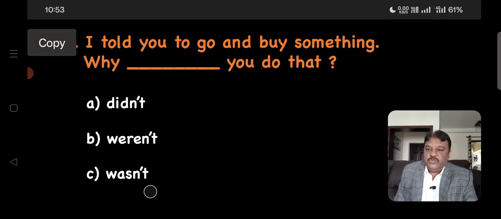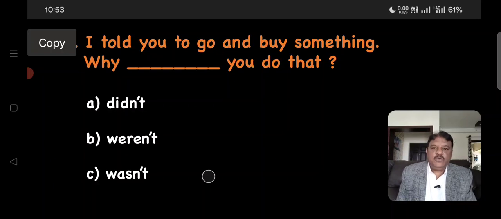Now, if you choose wasn't and weren't, these two are auxiliary verbs that mostly mean about being in one place, whether you were present or absent, whether he was present or absent, something like that. So these two verbs talk about being in one place. You talk about presence of something.